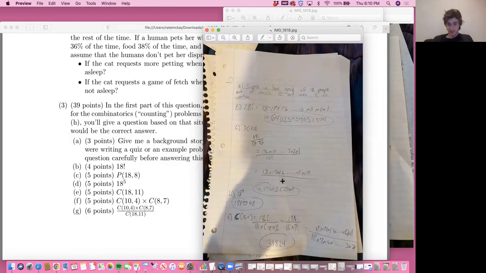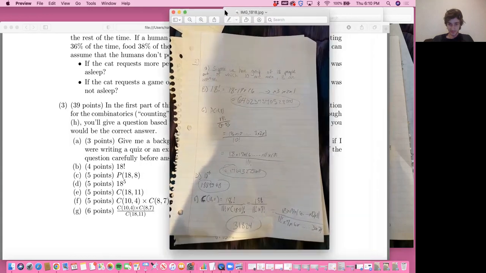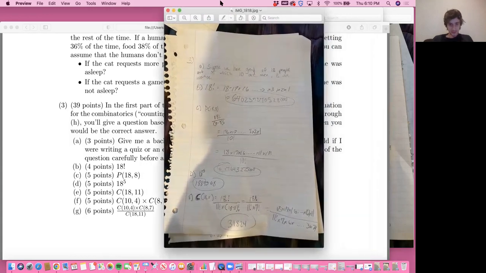For 18 choose 11, it's 18 times itself all the way down, over 11 times itself all the way down, times 18 minus 11 times itself, which is 7. Actually, no, it's 7. I'm stupid.